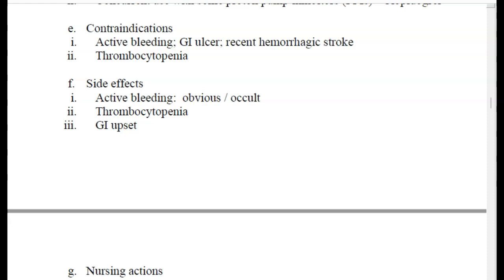So some common side effects of antiplatelets, definitely because of the mechanism of action. A common side effect is active bleeding. Sometimes it's obvious, sometimes it's occult. With that, a lot of bruising. So you'll notice that patients who are on antiplatelets bruise so easily. Also, another side effect is thrombocytopenia, so the decrease in platelet count, as well as GI upset.